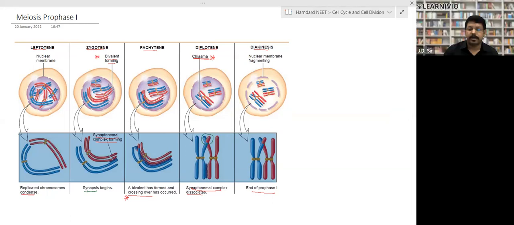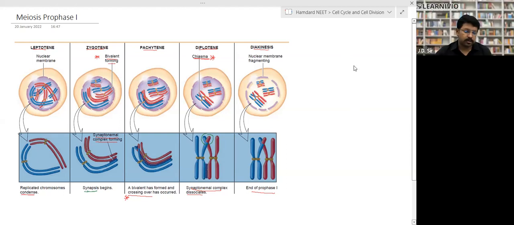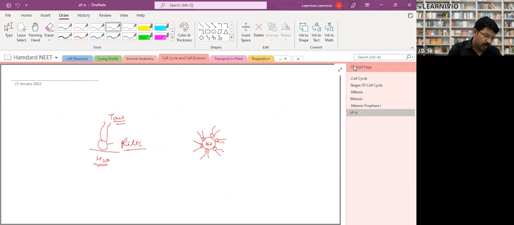If you want, you can take a screenshot of this one as well. This is a very clear PPT. Done, sir. So this was all about this chapter. Have a look at your NCERT. We have revised the cell cycle and cell division part, right? And if it is clear, then let me know the next chapter which we are going to revise.